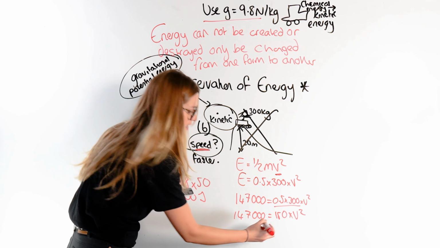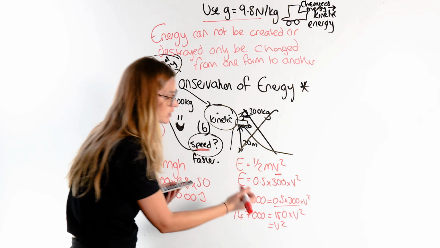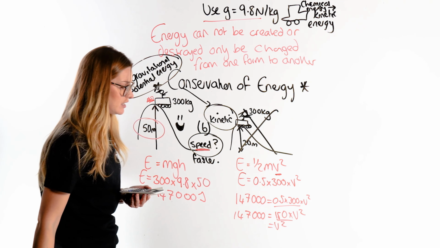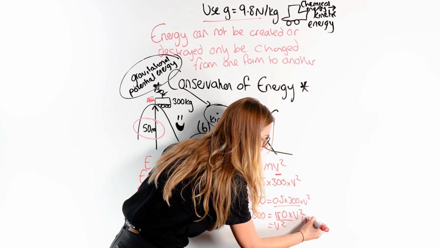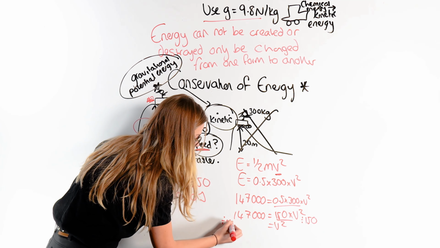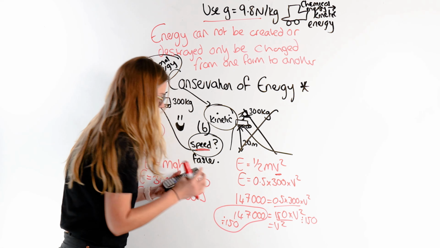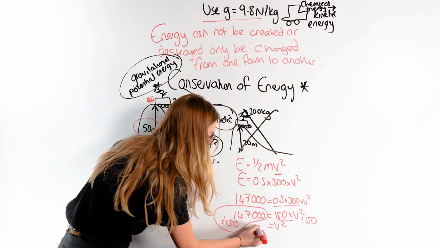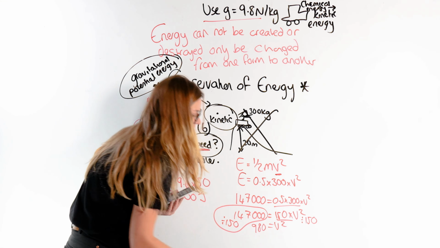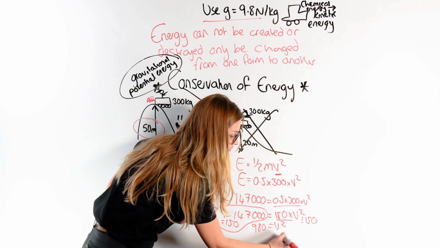Now I just want v squared by itself. So you're thinking, how do I get v squared by itself? How do we get rid of this multiplied by 150? You're thinking the opposite of multiply is divide. So what we do to one side, we do to the other. So in our calculator we do 147,000 divided by 150. I get 980 is v squared. But you're not finished.